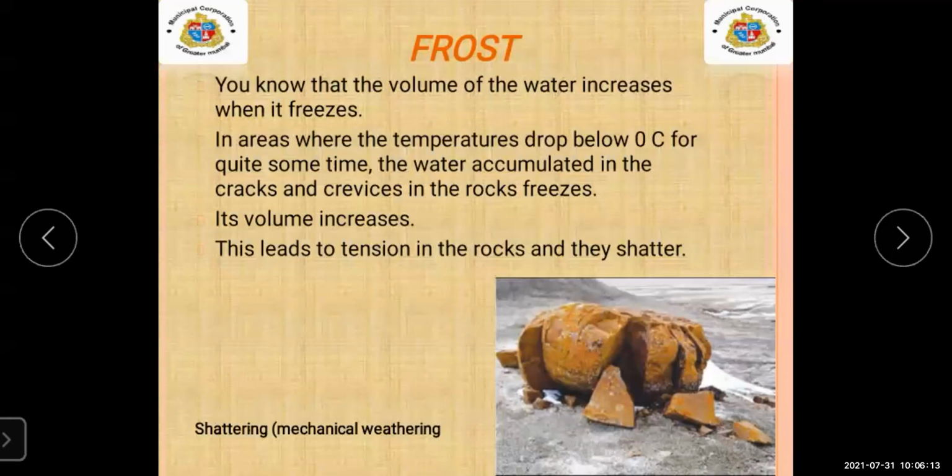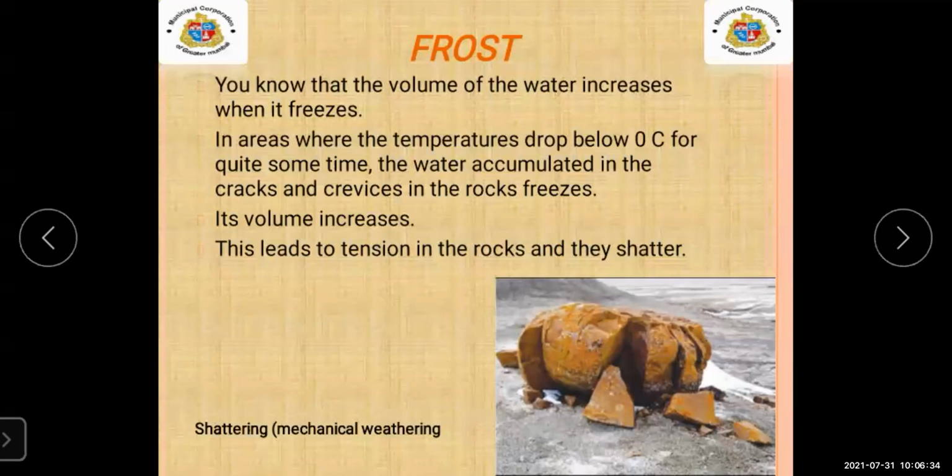You can see the cracks and crevices in the rock due to the frost, due to the freeze. Its volume will increase. This leads to tension in the rock and they shatter.